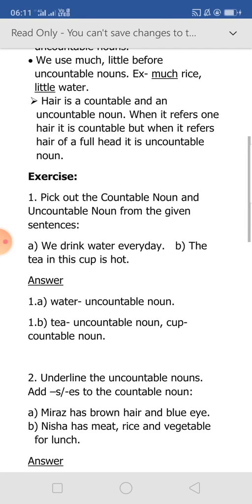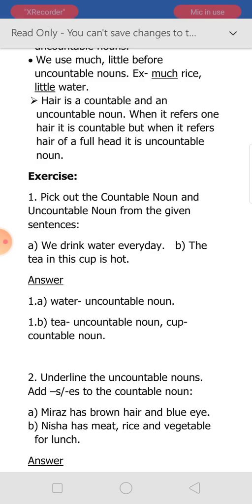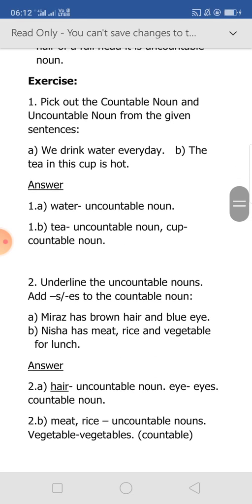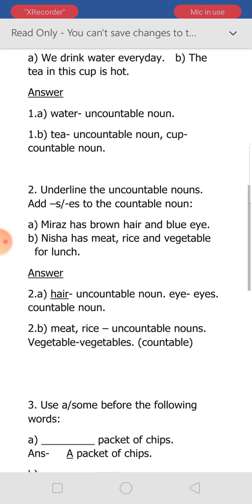So here is some exercise. Pick out the countable noun and uncountable noun from the given sentences. Question number 1, we drink water every day. So water is the uncountable noun. The tea in this cup is hot. So tea is an uncountable noun, but cup is a countable noun. How many cups are there, we can count, but how much tea is there, we cannot count.